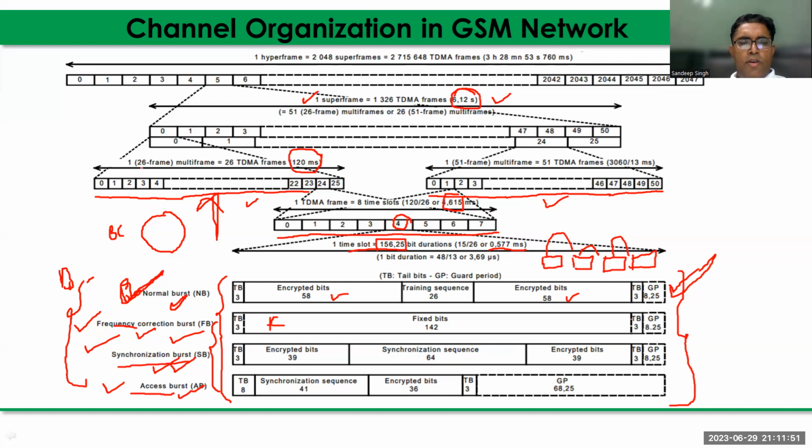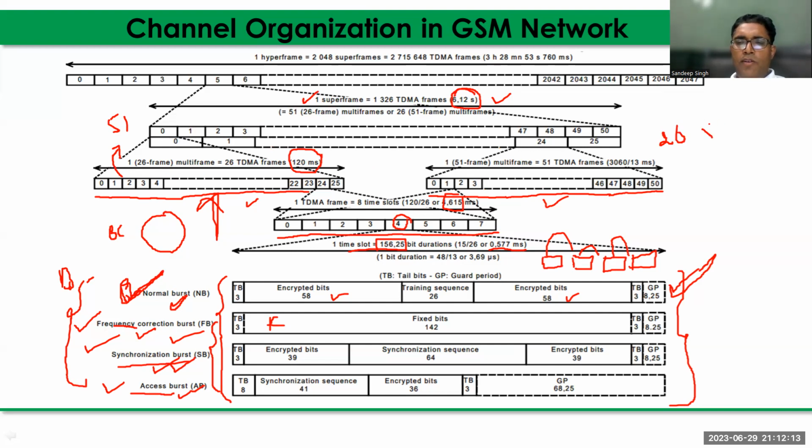Because the traffic channel has 26 frames per multi-frame, and in one super frame we take 51 of these traffic channel multi-frames, while for the control channel we take 26 multi-frames.